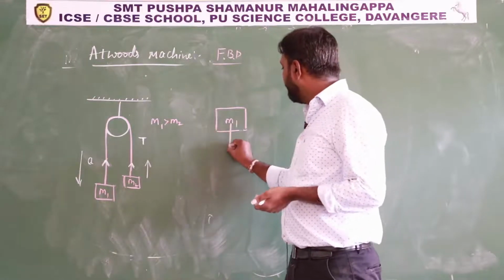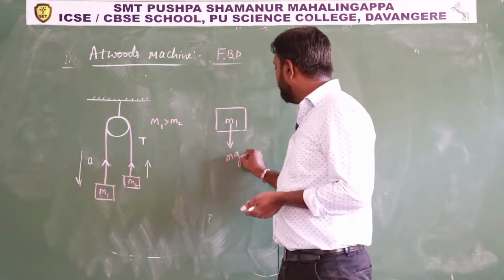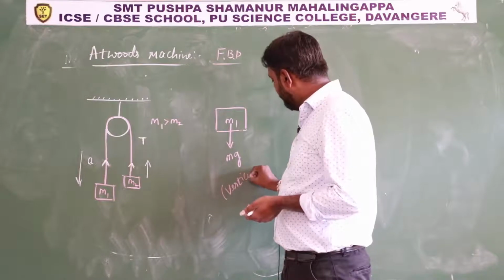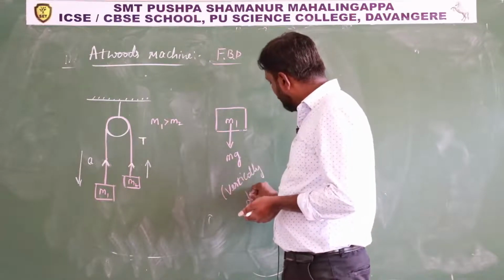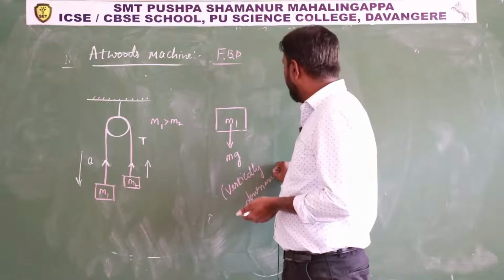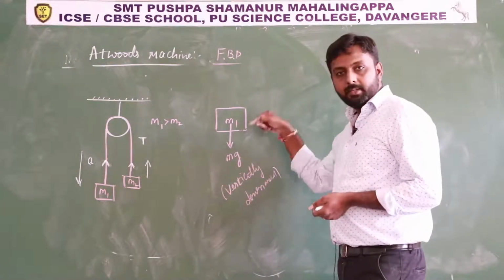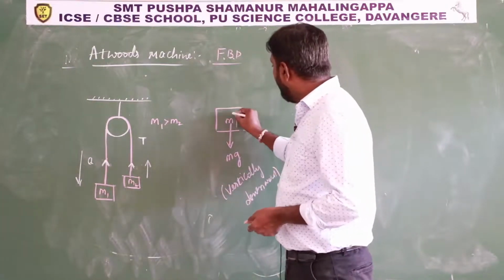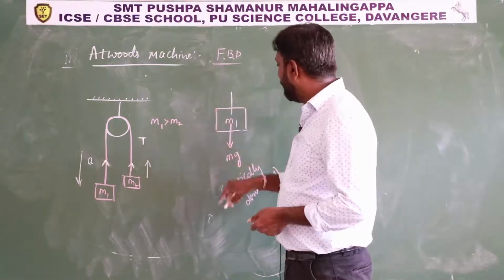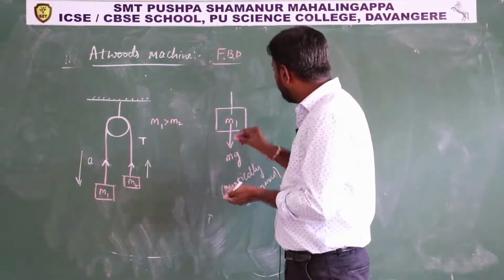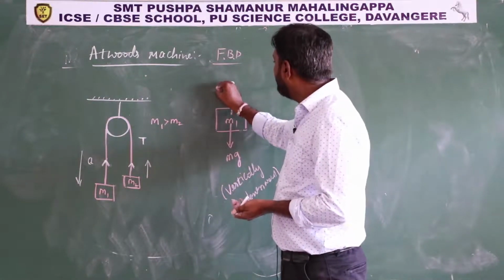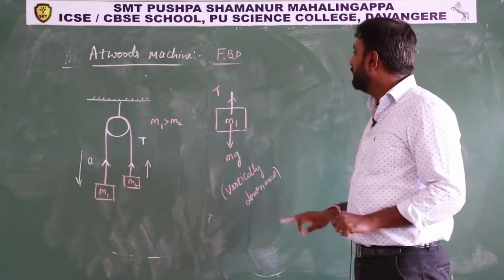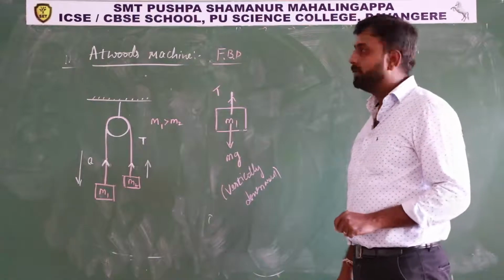Definitely due to its weight, mg, remember mg always acts vertically downwards. This is the mg force acting downwards, the weight. Then on this block, the tension force T acts upwards. These are the two forces acting on the block. This is the free body diagram of block m1.